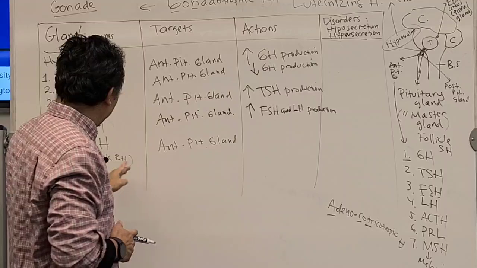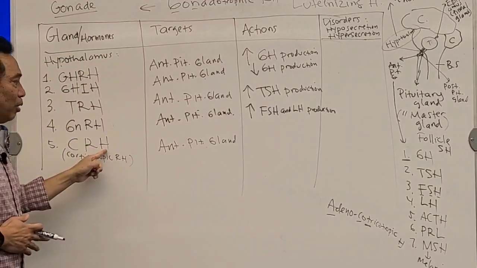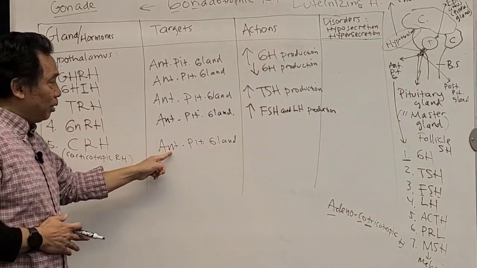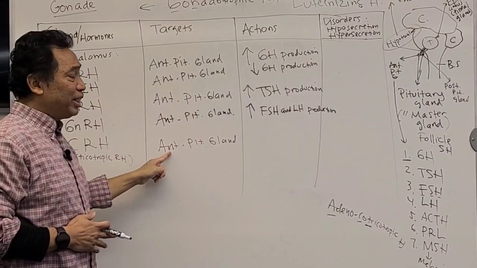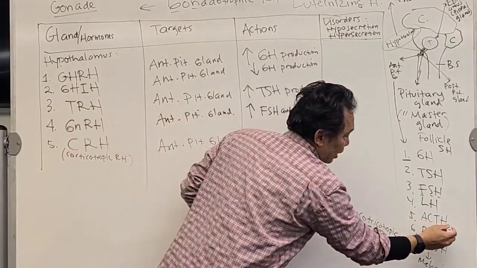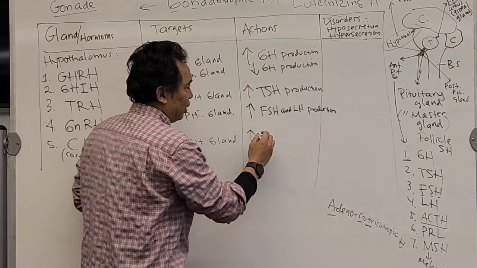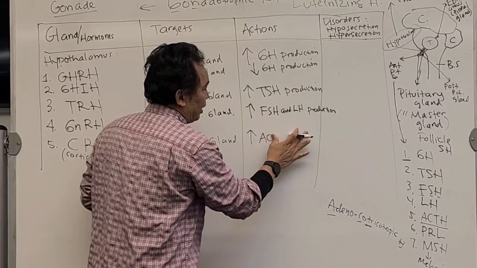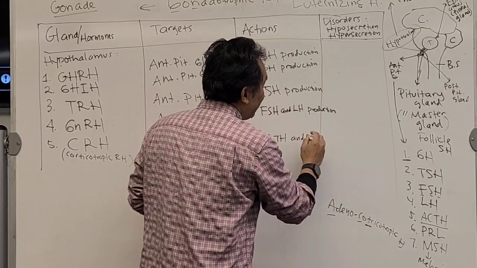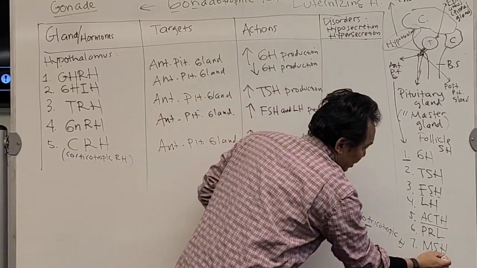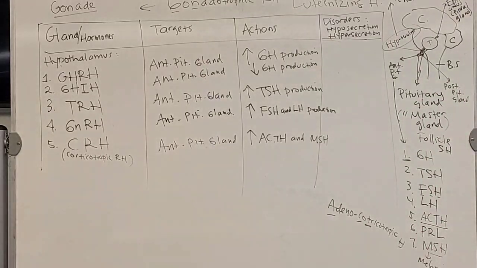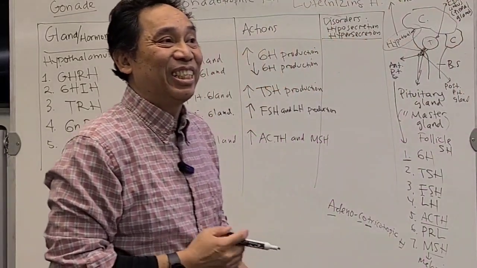Now, for the CRH, corticotropic releasing hormone, the target is going to be the anterior pituitary gland. What is the action? The action is to stimulate production of ACTH and MSH.